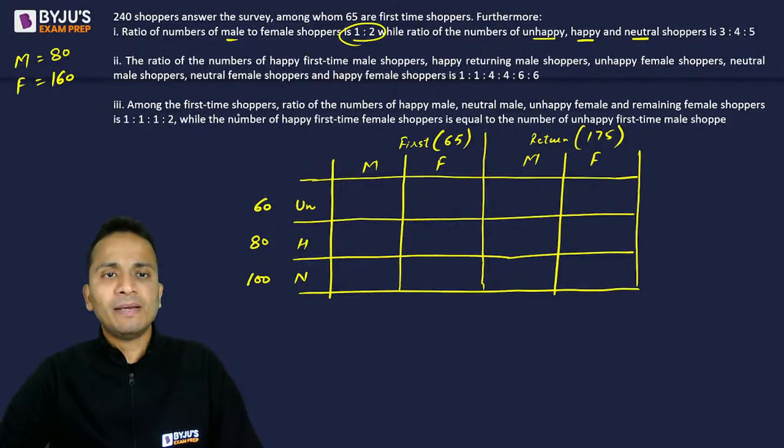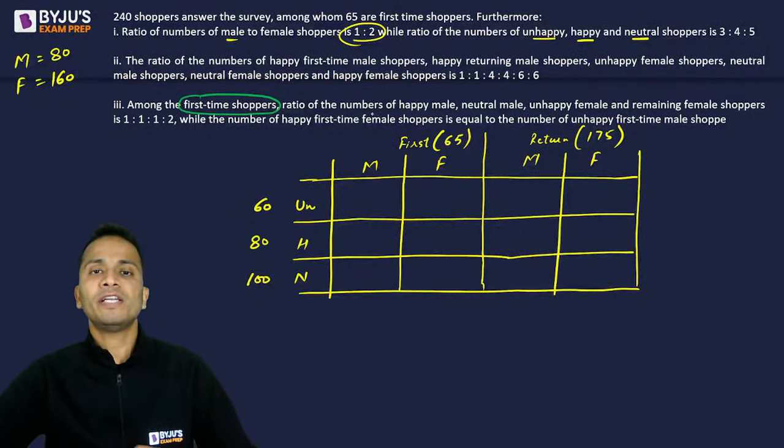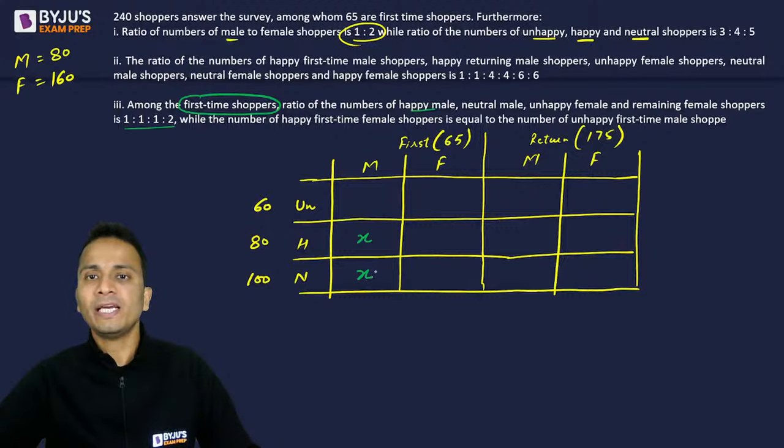Among the first time shoppers, now they are talking only about the first time shoppers. Among the first time shoppers, the ratio of numbers of happy male, so happy male, तो रेशियो कितना था 1:1:1:2. So अगर ये x हो जाता है, happy male is x, neutral male will also be x, unhappy female, this will also be x, and the remaining female shoppers.